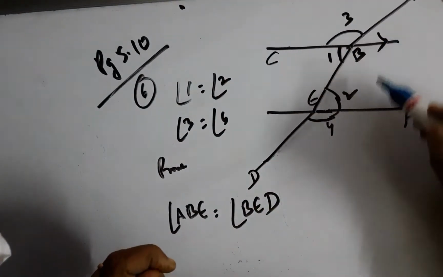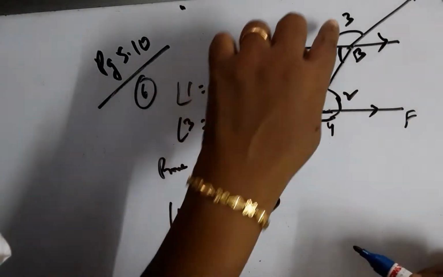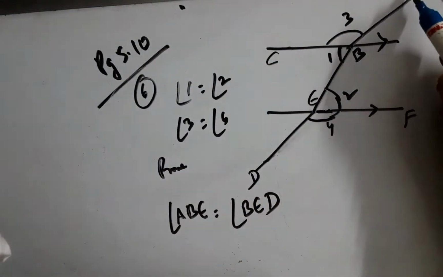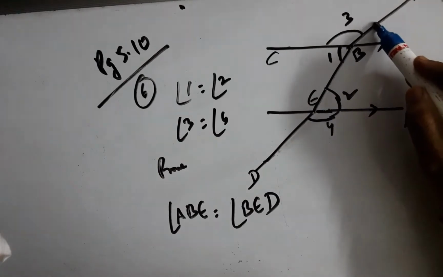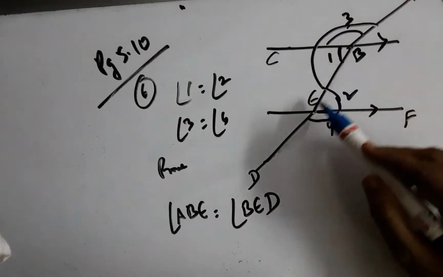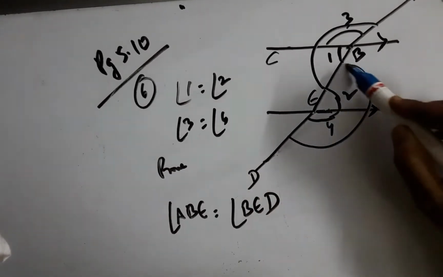Here 1 and 2 are equal, 1 and 2 being alternate interior angles, as we know these are parallel it seems, and 3 equals 4. And now he wants us to prove that angle ABE, which is composed of angle 1 and 3, is equal to angle BED composed of 2 and 4.